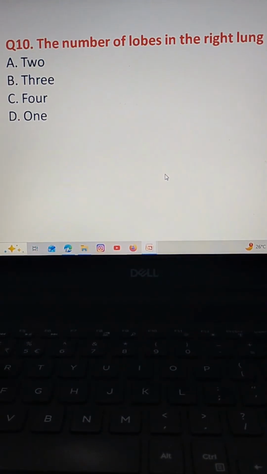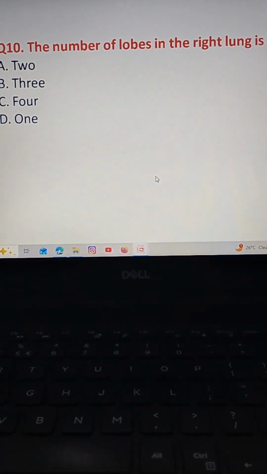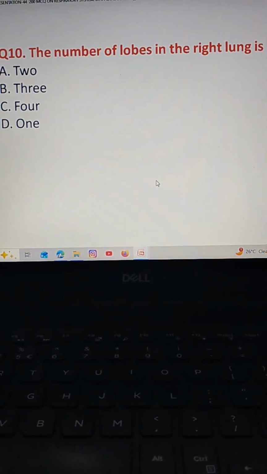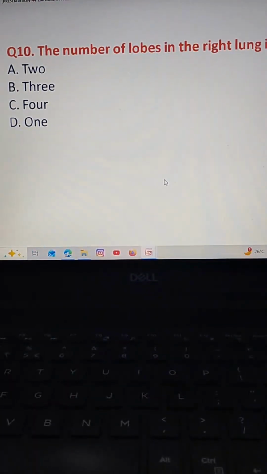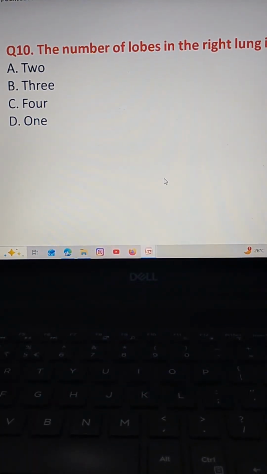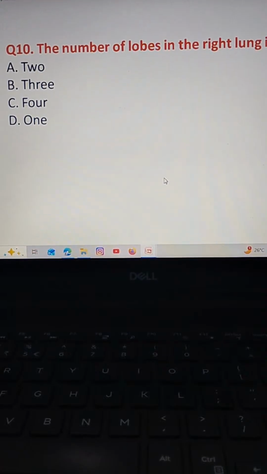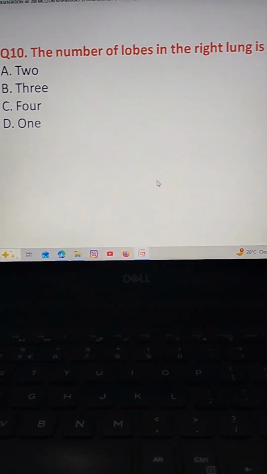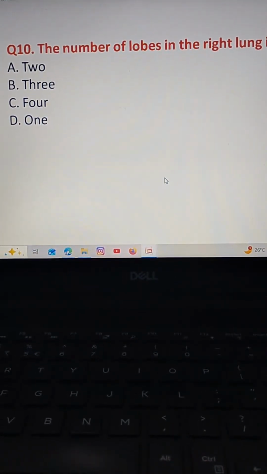The next question. The number of lobes in the right lung is. Option A 2, option B 3, option C 4, option D 1.